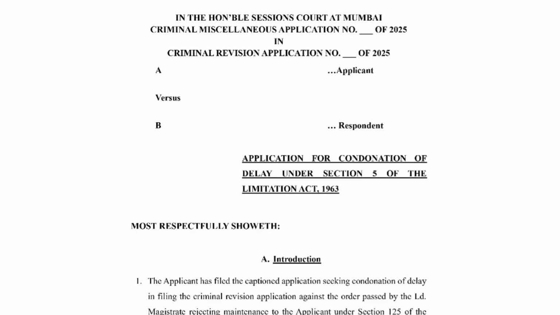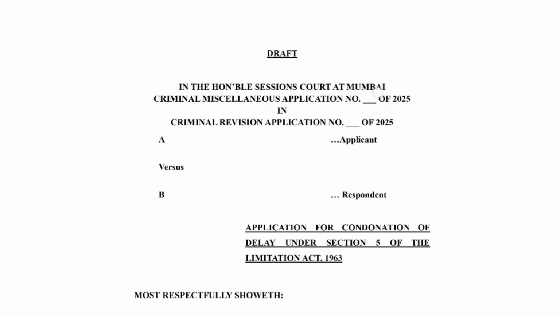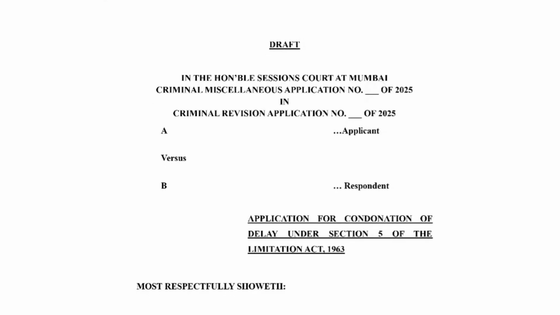Because this is an order which is passed by the magistrate court, we will file the revision in the higher court, which is the sessions court. So we are going to file this revision in the sessions court at Mumbai. Criminal miscellaneous application number so and so of 2025 in criminal revision application number so and so of 2025.